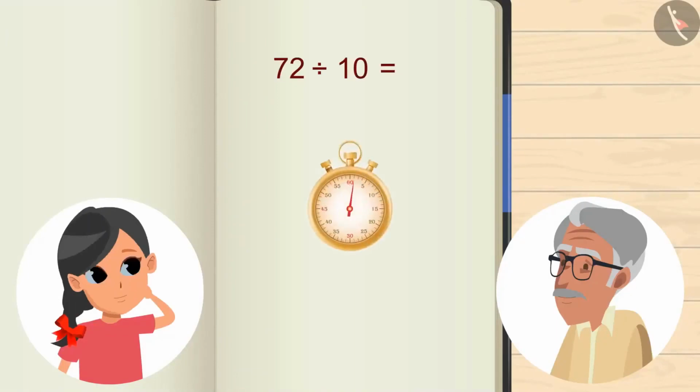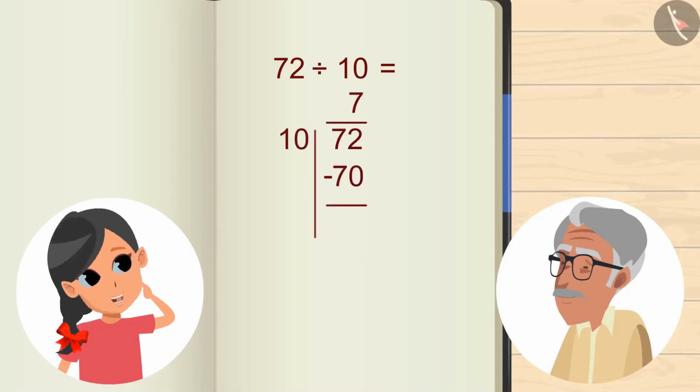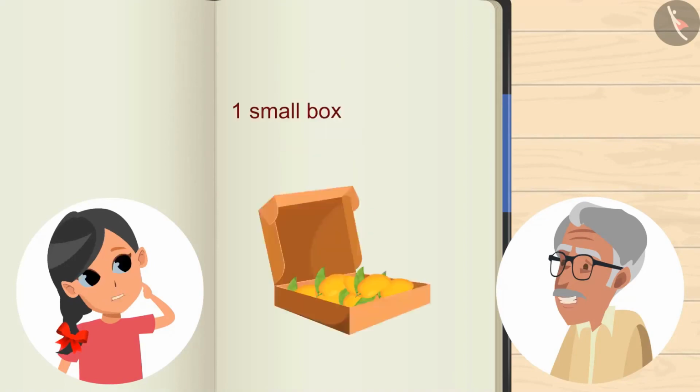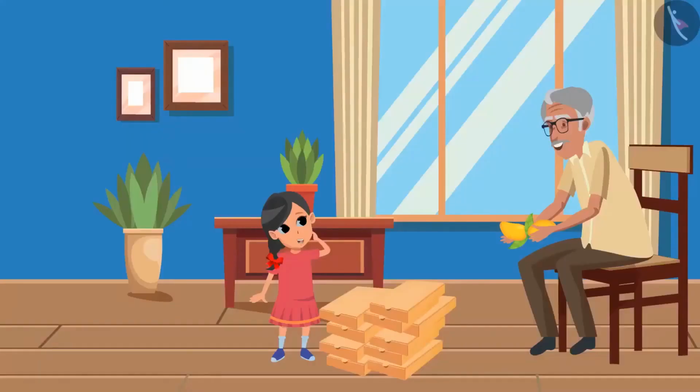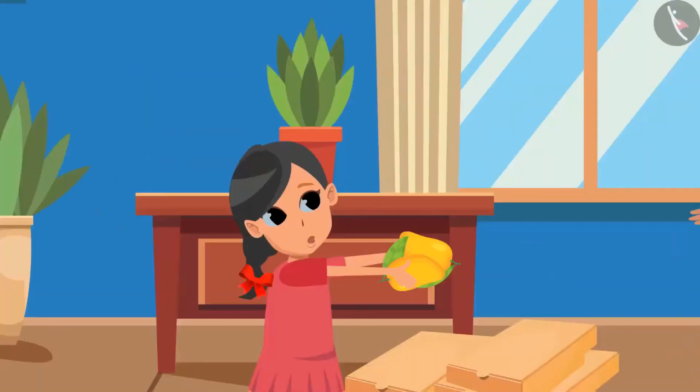You can pause the video and try to calculate the answer and then verify your answer with the answer shown in the video. The result is 7. Some mangoes are still left. Yes, Grandpa, 2 mangoes are still left. Well, this is so good. 7 mangoes will comfortably fit into 10 boxes. And these 2 remaining mangoes? And this is for you. Thank you, Grandpa.